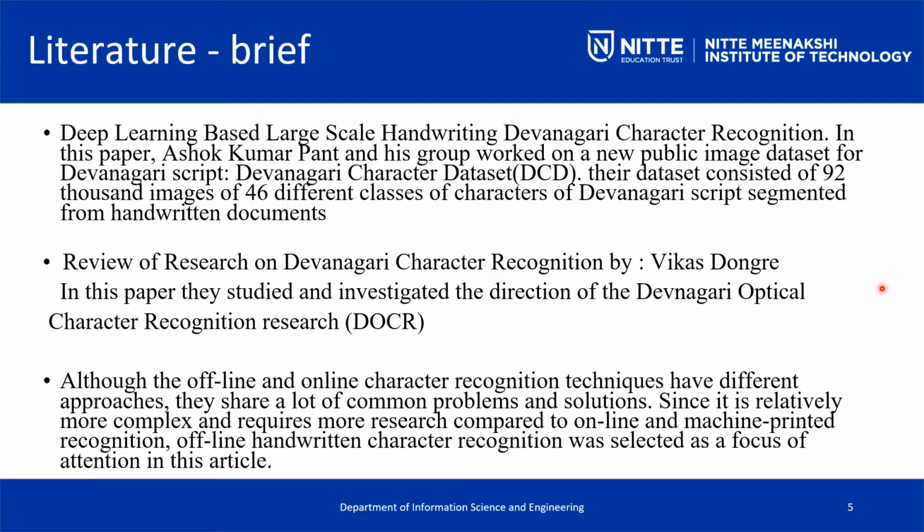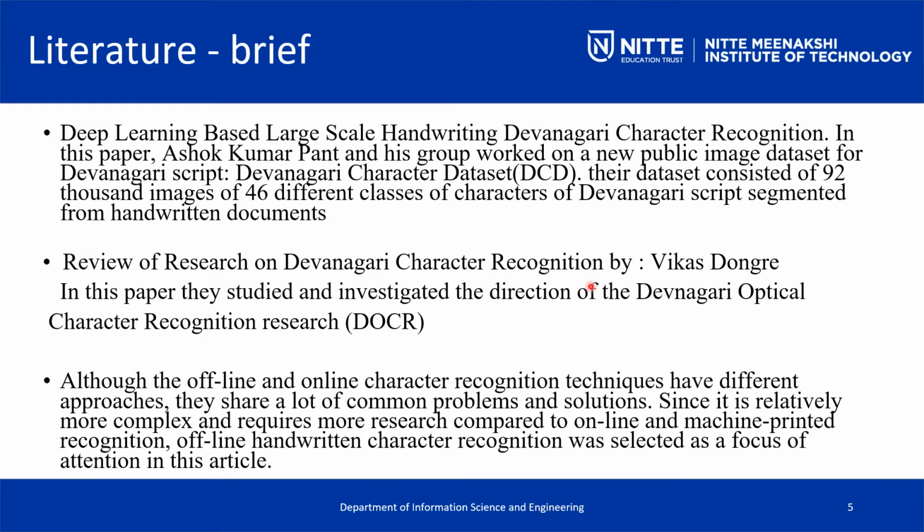Basically, the first work was done by Ashok Kumar Pant and his group, who worked on an image dataset of the Devanagari script consisting of 92,000 images of 46 different classes. As I told you, we are trying to group it into different categories of data.